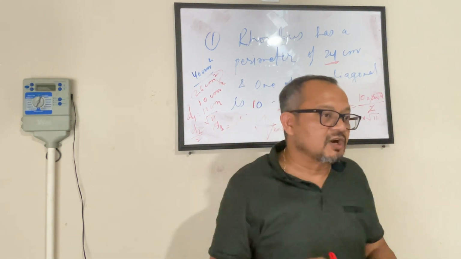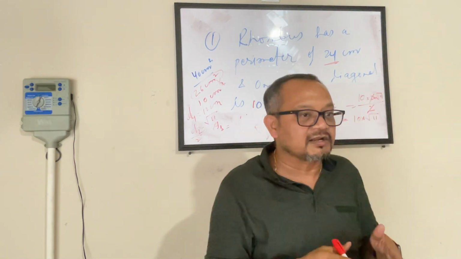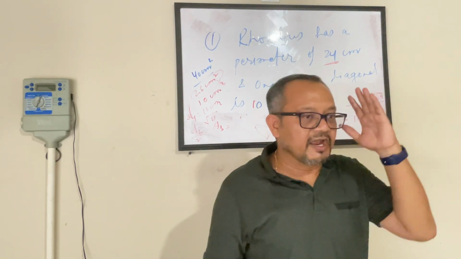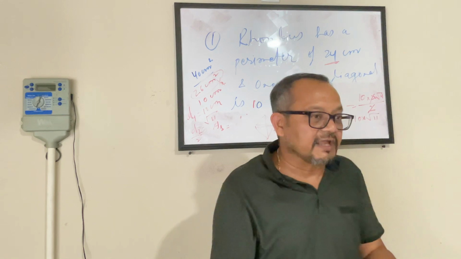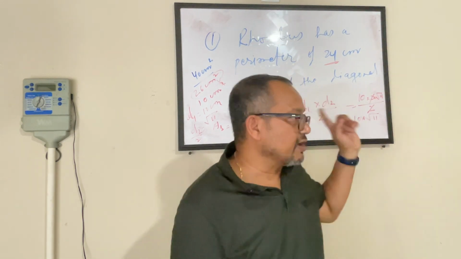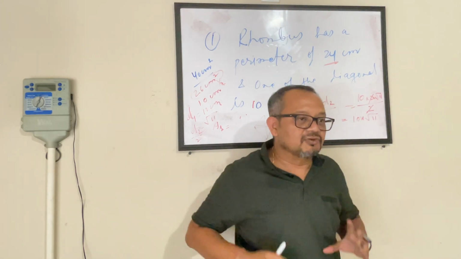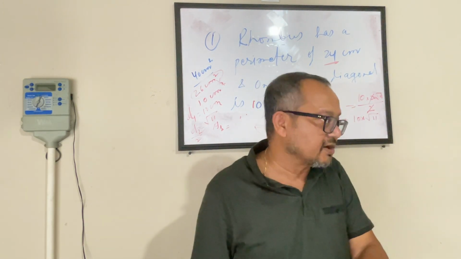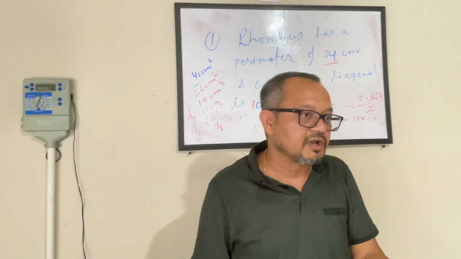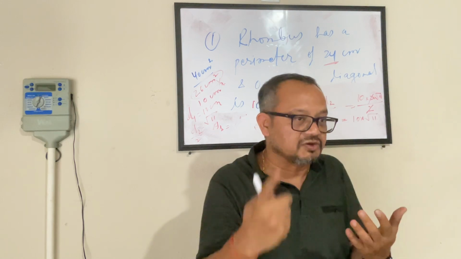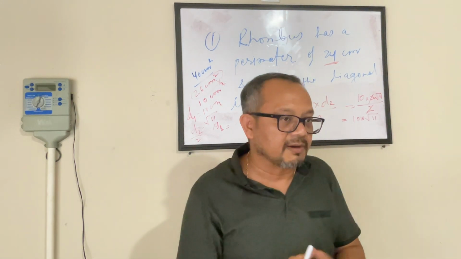Now we did some word problems where we had one diagonal known and one side known, and how to find the area. We had the perimeter known and one diagonal known, and how to find the area. So likewise, whenever you get a question, read it enough so that you get tired of reading it and there is no other information in the question remaining to be found out. Then you do your analysis of how you will approach it, what you know versus what you don't, and that should help you solve the problem.